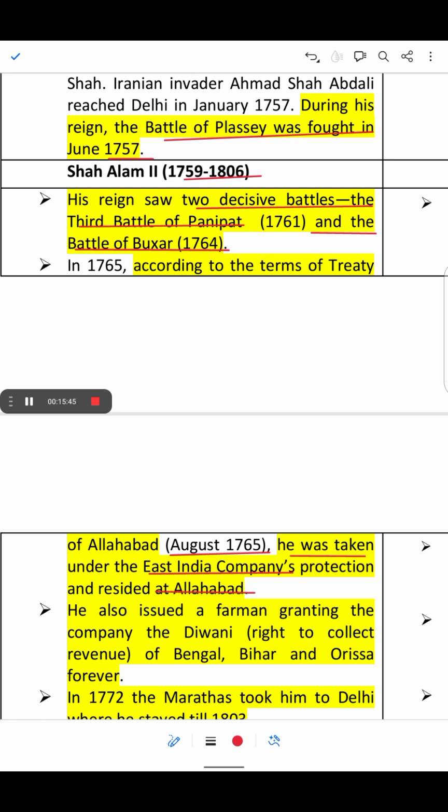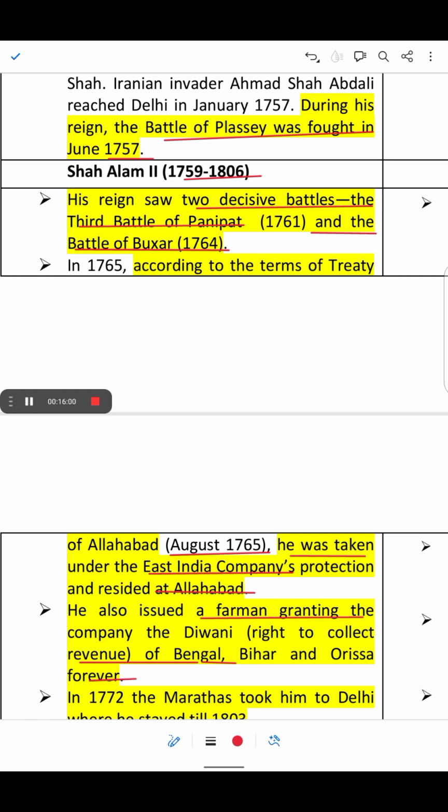Shah Alam II was also issued a farman granting the company the Diwani, that is the right to collect the revenue of Bengal, Bihar and Odisha forever.